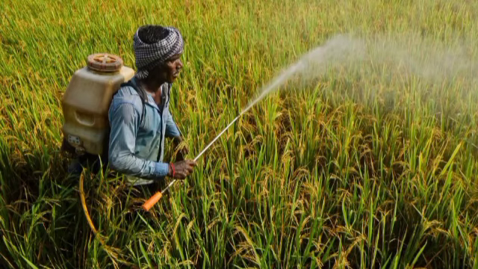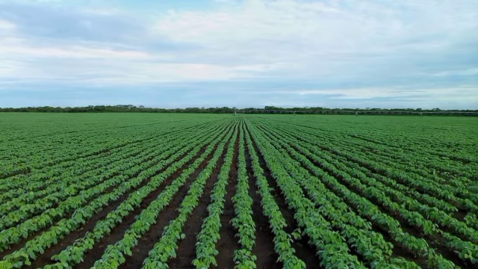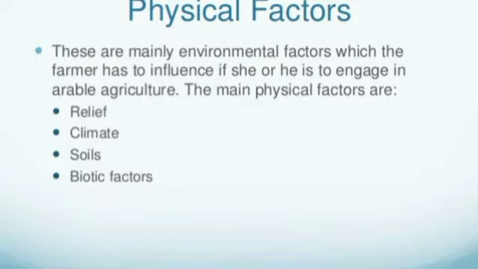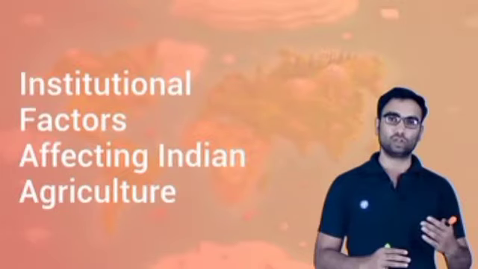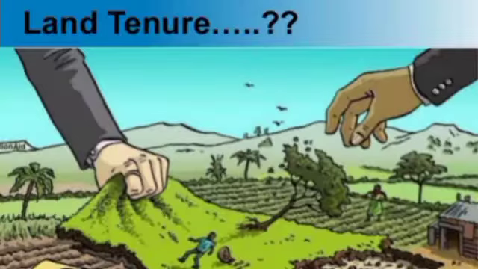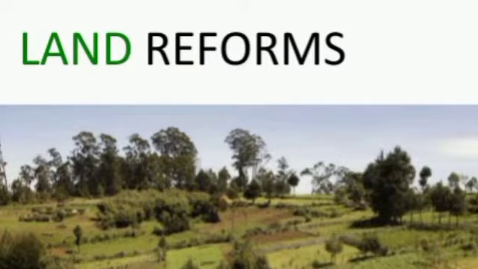Determinants of agriculture. Agriculture in India is determined by a set of factors. Some of the important factors. First one, physical factors. What are the physical factors of agriculture? Relief, climate and soil. What are the institutional factors of agriculture? Size of farm holdings, land tenure and land reforms.